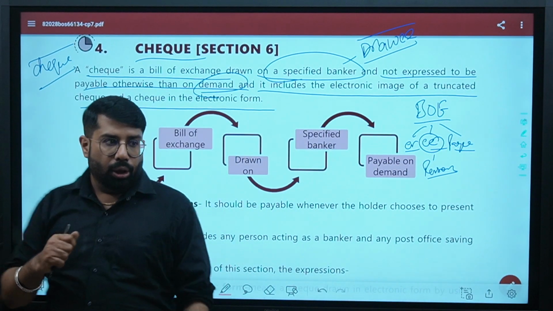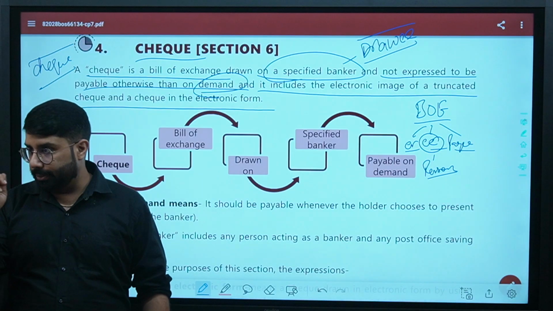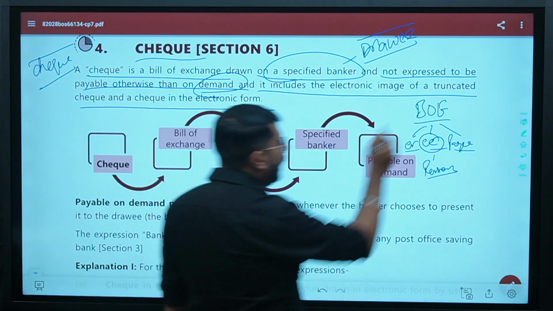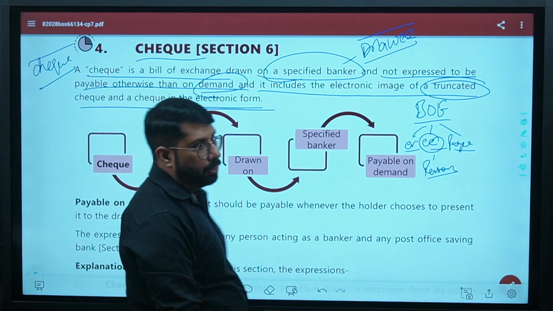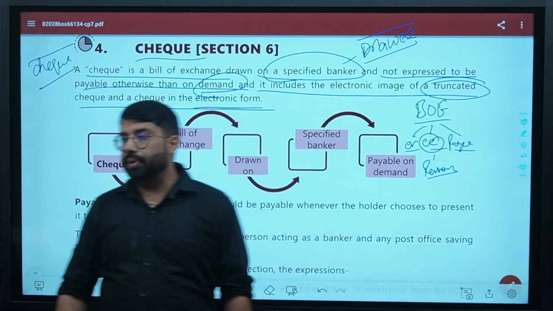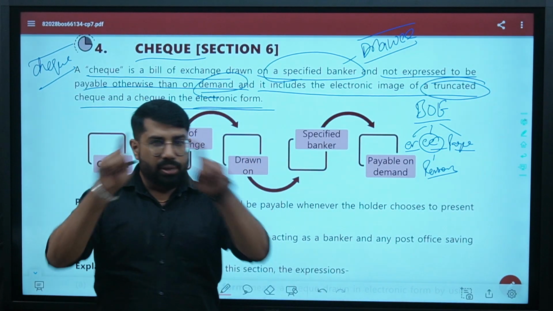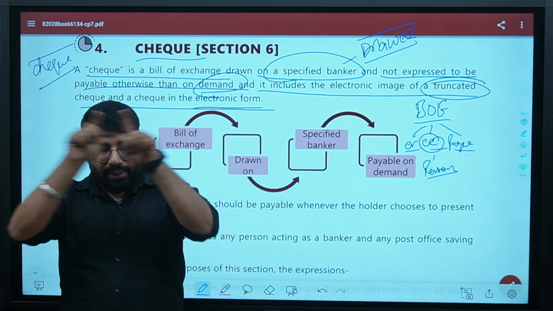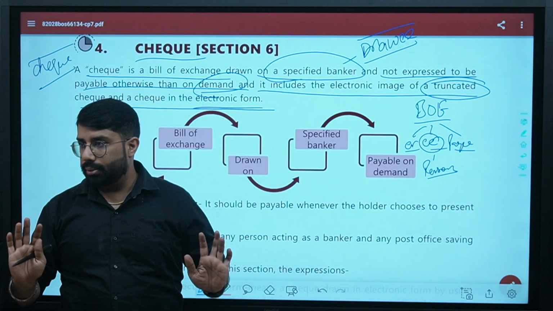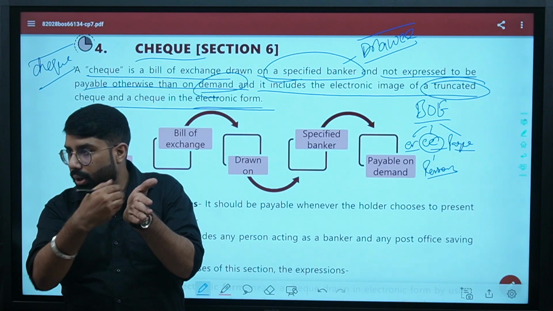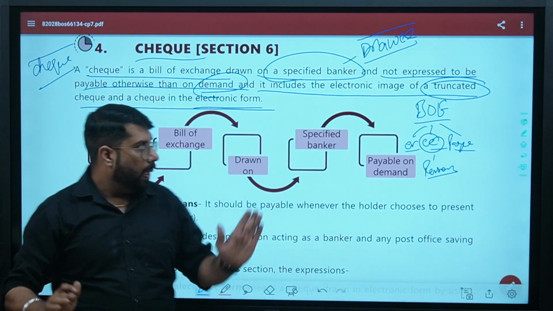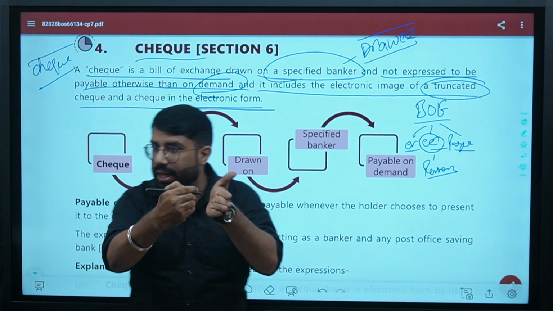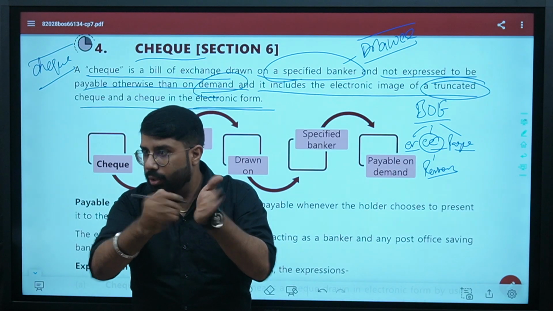Next thing. In check, we include two types of checks. First is the truncated check and the second is check in the electronic form, e-check. What is the difference? Have you seen the physical check? That physical check is a truncated check. When you write everything physically on the check, that is a truncated check. Okay? And it is signed physically actually. The check is signed physically.